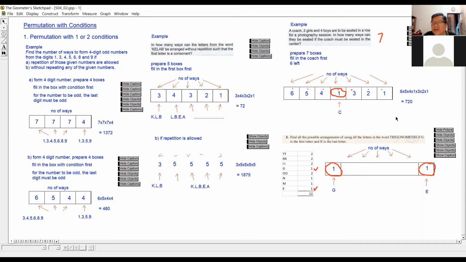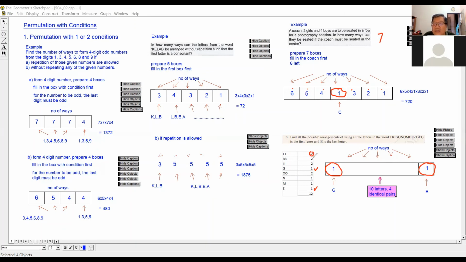But because they are identical, what must you do? Divide. Divide by what? Not 4.